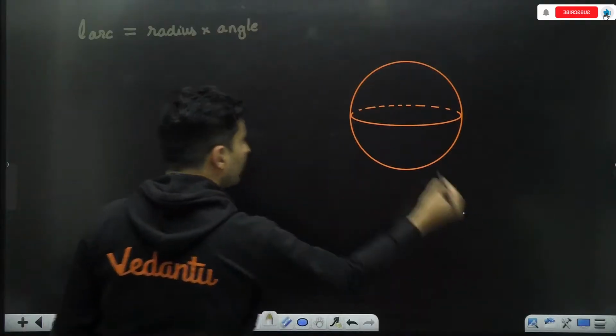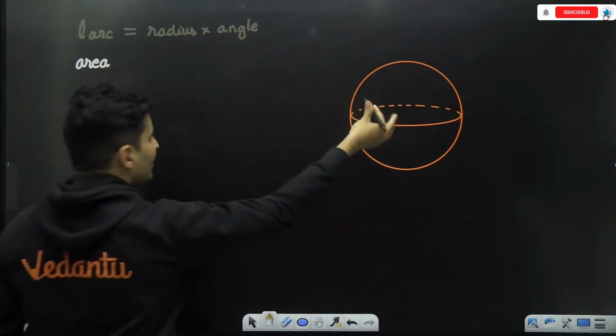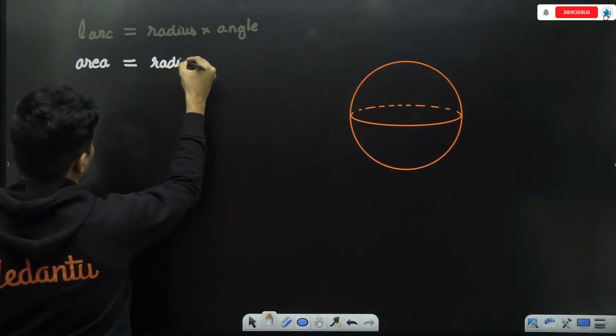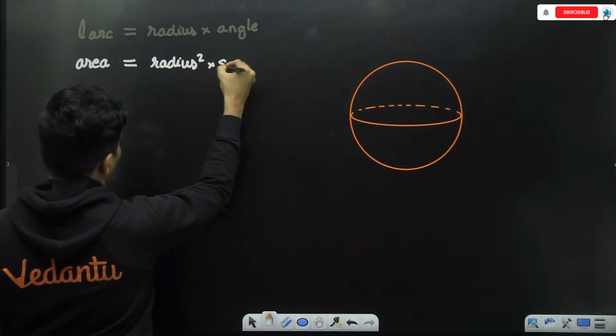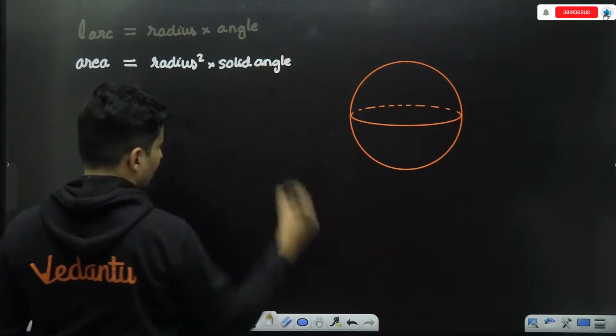What if I told you the area on the surface of a sphere which you are considering is radius square multiplied by the solid angle being considered?